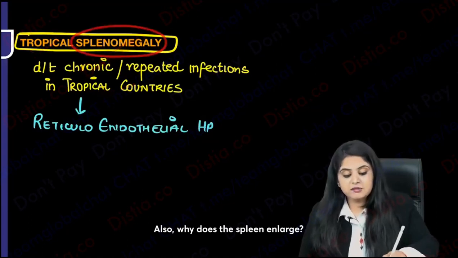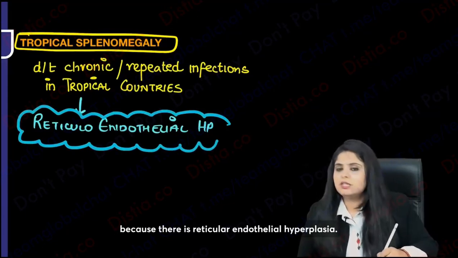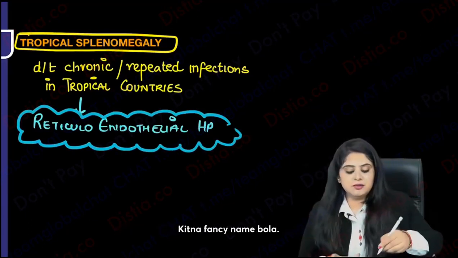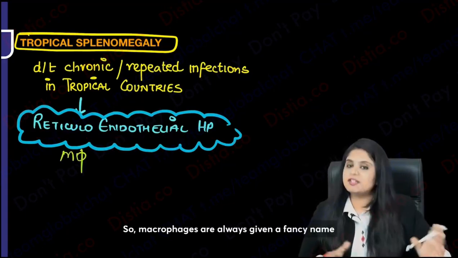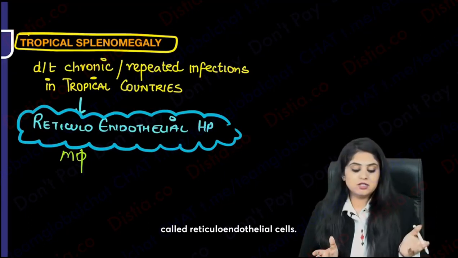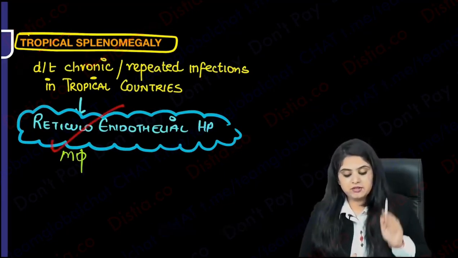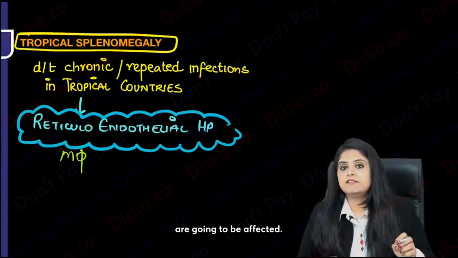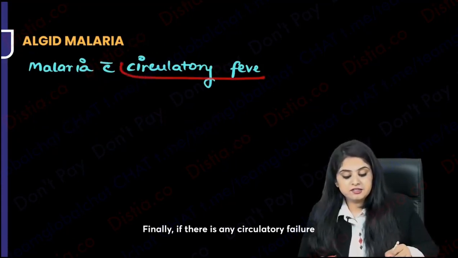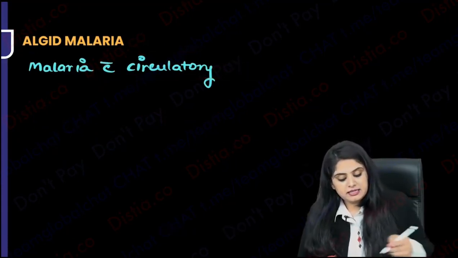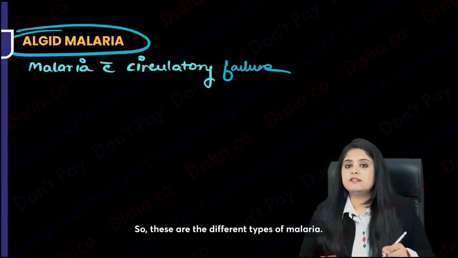Also, why does the spleen enlarge? The spleen enlarges because there is reticuloendothelial hyperplasia. What a fancy name. What are reticuloendothelial cells? Nothing but macrophages. So macrophages are always given one fancy name called reticuloendothelial cells. So remember, tropical countries, splenomegaly, it will happen from long-term infection, and reticuloendothelial cells are going to be affected. Finally, if there is any circulatory failure that happens with malaria, you're going to refer to it as algid malaria, right? So these are the different types of malaria.